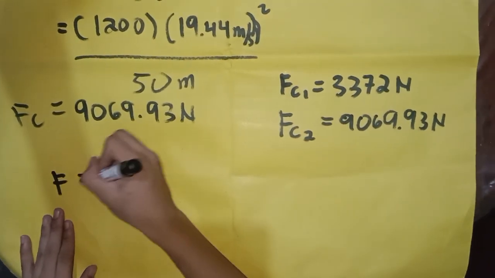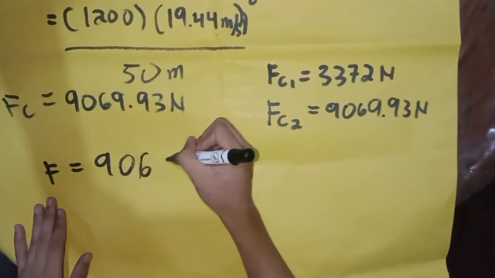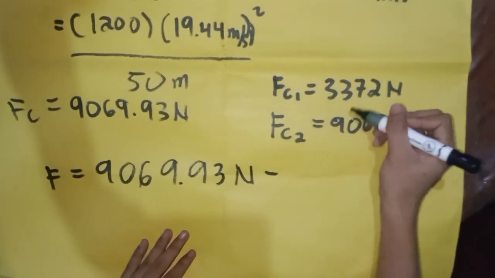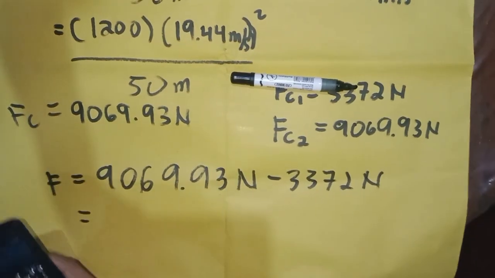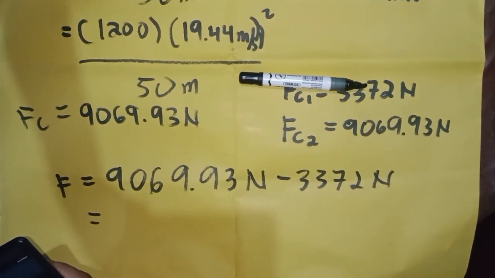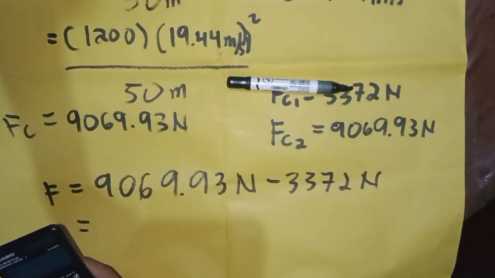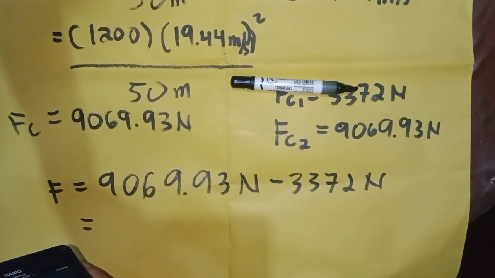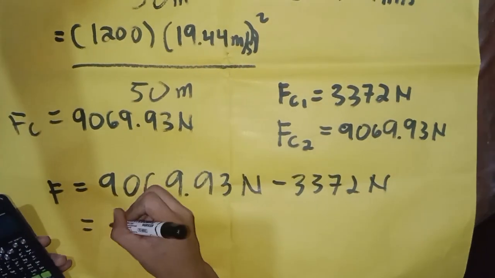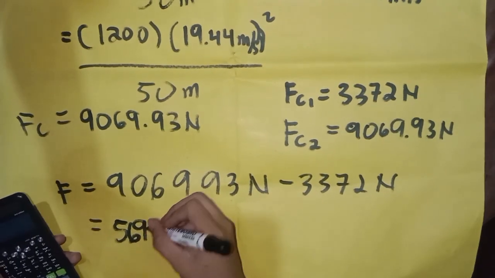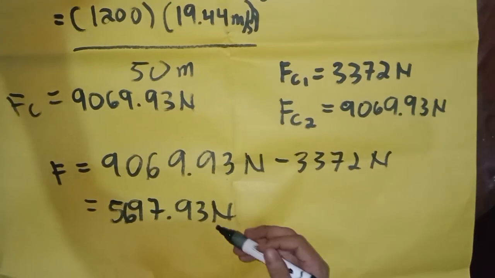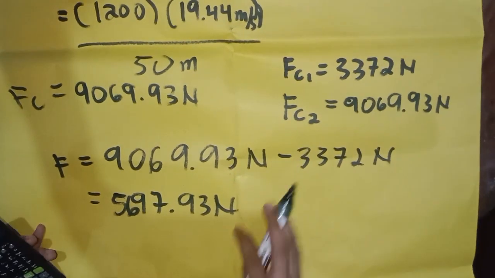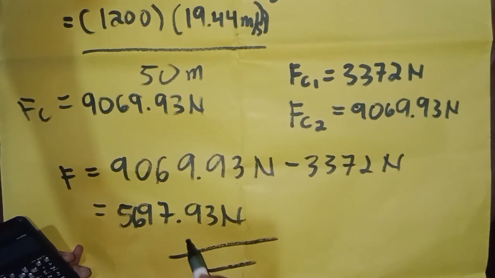So F is equal to 9,069.93 minus 3,372 N, which is equal to 5,697.93 N. Alright, we already found the required friction force of the banked road, which is 5,697.93 Newton.